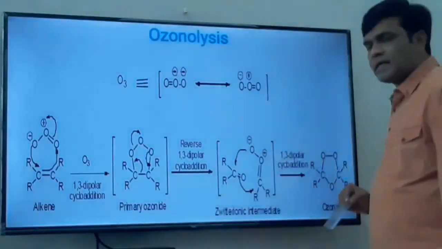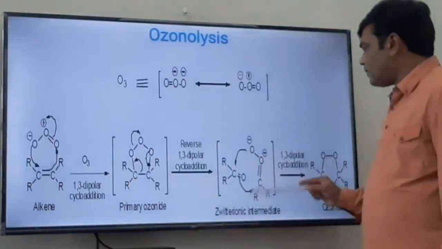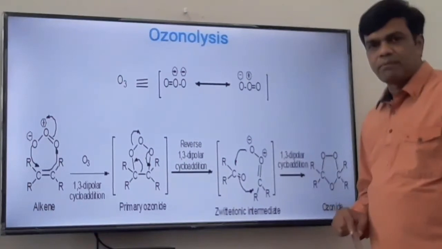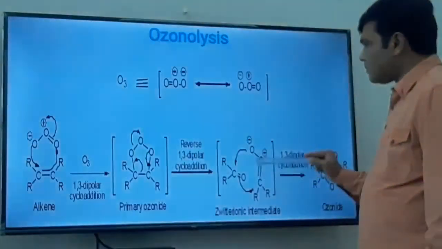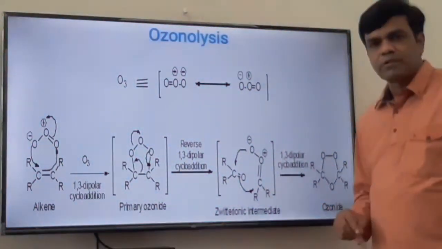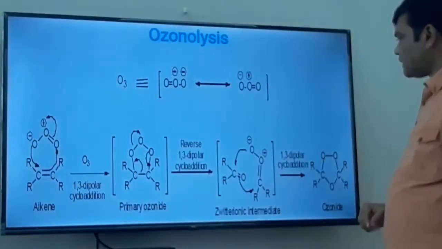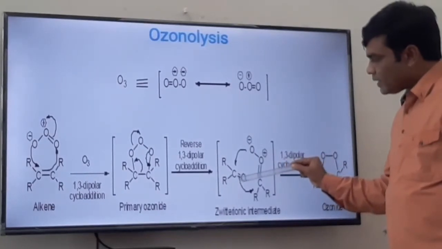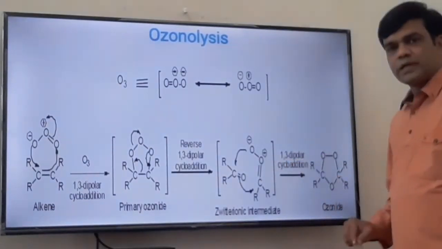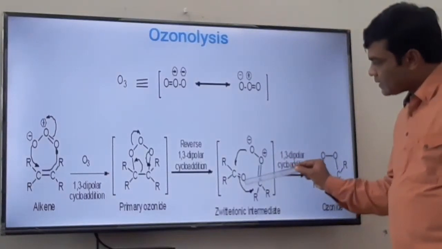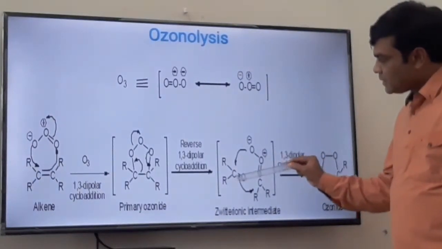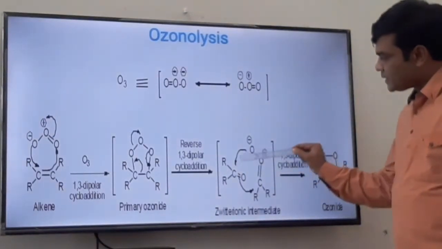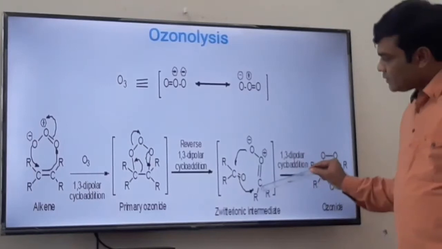And then again 1,3-dipolar cycloaddition takes place, where this ketone molecule and this zwitterionic moiety rearrange and add, which is called 1,3-dipolar cycloaddition to give the ozonide. See, it is simple. In the carbonyl group, oxygen is more electronegative than carbon, so these pi bonded electrons are opened on the oxygen, and carbon bears a positive charge, that is a carbonium ion. So bond formation takes place between this carbon and this oxygen, and between this O negative and this C positive.